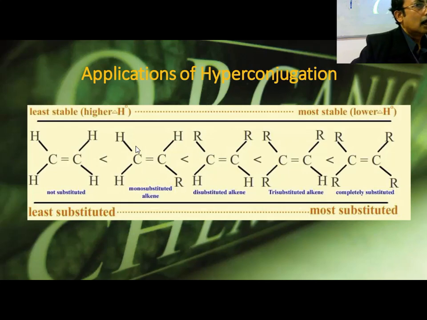One thing: primary radical and secondary radical. The secondary radical is found to be more stable. You may not know that primary is less stable compared to secondary radical. You cannot explain that with the help of the inductive effect. There you can explain it in terms of hyperconjugation, the stability with the help of hyperconjugation.